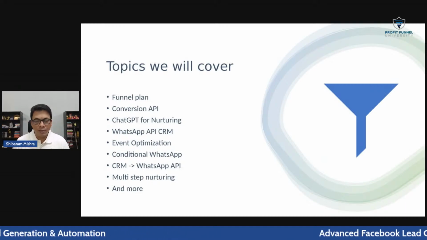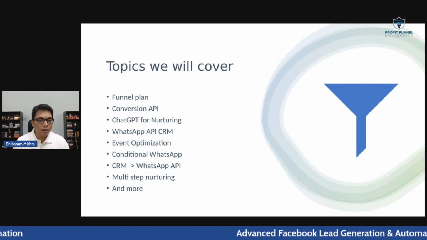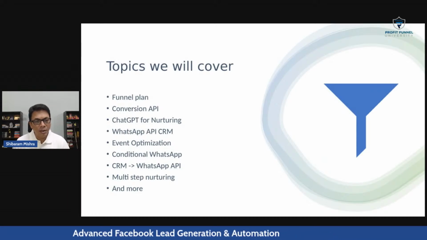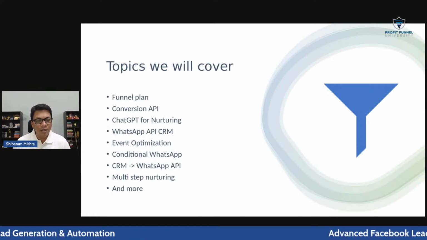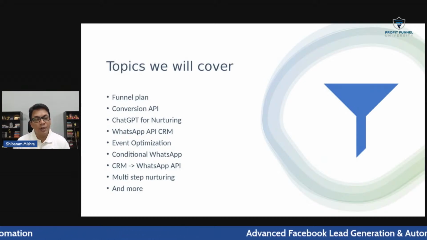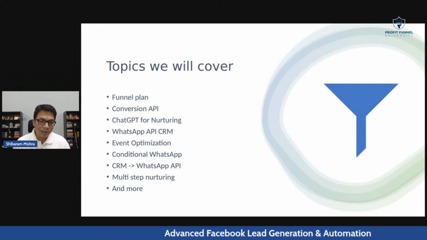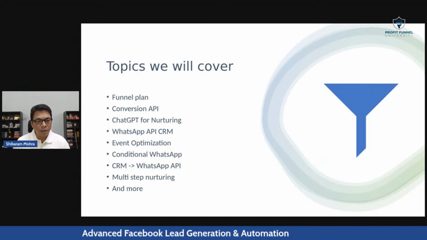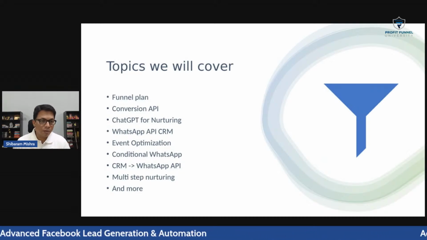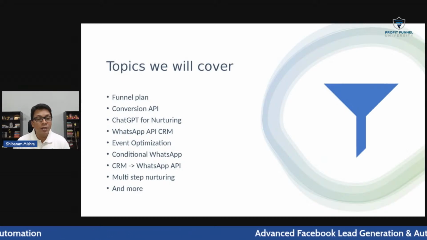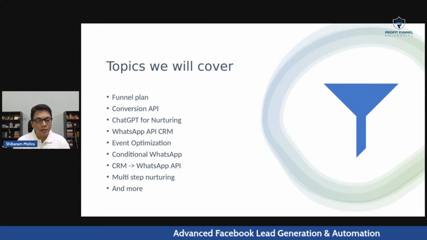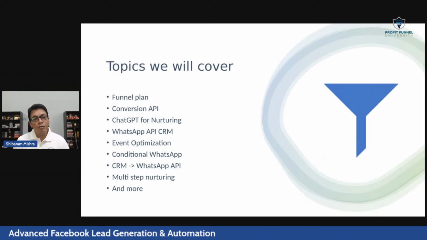So today's topic is basically this, and we will discuss the funnel plan I follow in my agency, how I'm using conversion API, how I'm using ChatGPT for nurturing, how I'm using WhatsApp API as a CRM, how I'm optimizing my events in my Facebook lead campaign and conversion API events, how to send conditional WhatsApp, that is interesting, then how to link your CRM to a WhatsApp API, then how to do multi-step nurturing.